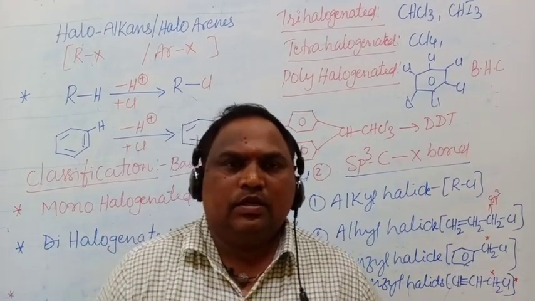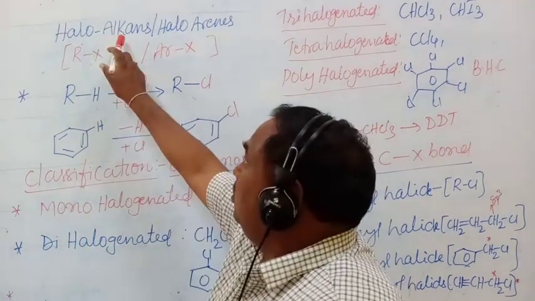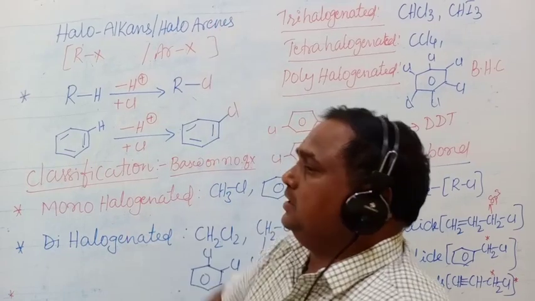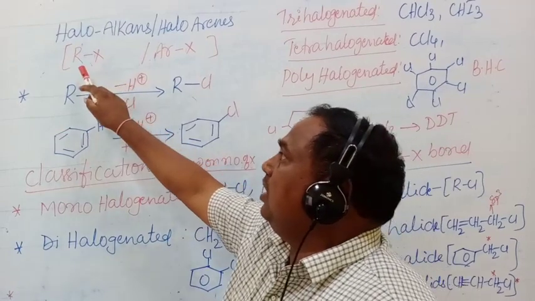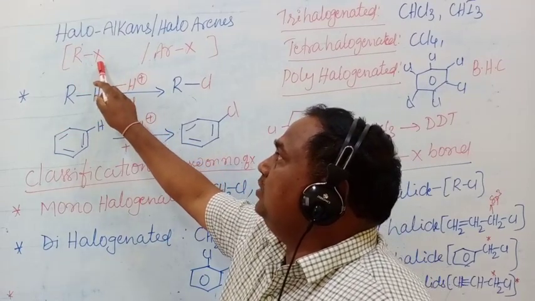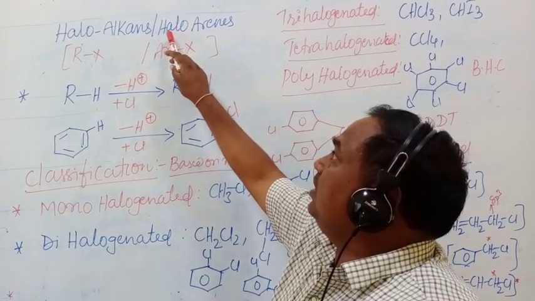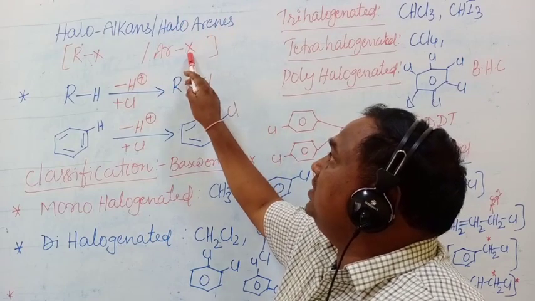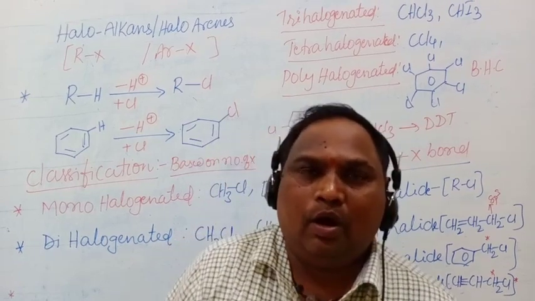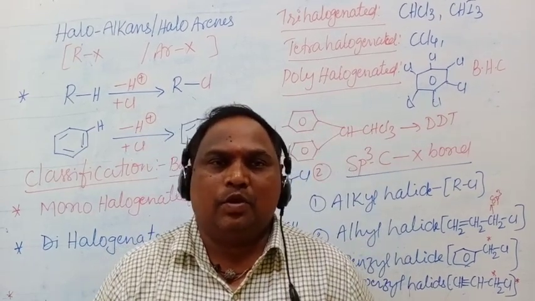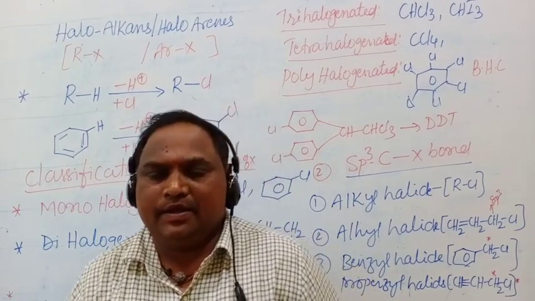Good morning, students. Today we are going to start new chapters, that is haloalkanes and haloarenes. The general formula of haloalkane is a halogen atom attached to an alkyl group. The general formula of haloarene is a halogen atom attached to an aromatic ring. That means haloalkanes: halogen atom attached to alkyl group; haloarenes: halogen atom attached to aromatic ring.